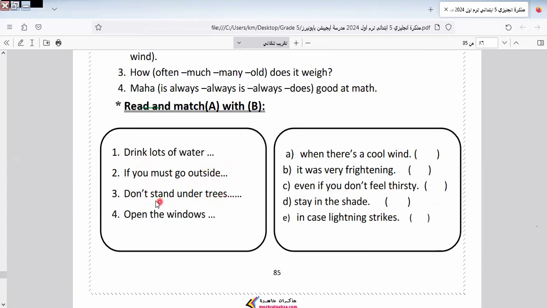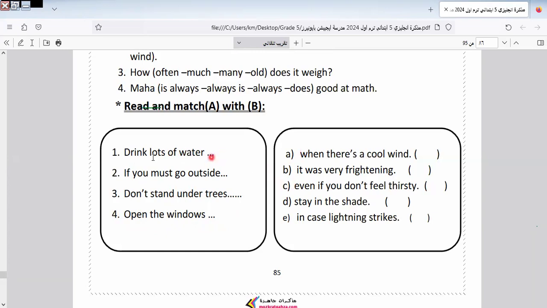Don't stand under trees in what? In when there is a storm. Open the windows. Let's go. Drink lots of water, even if you don't feel thirsty.